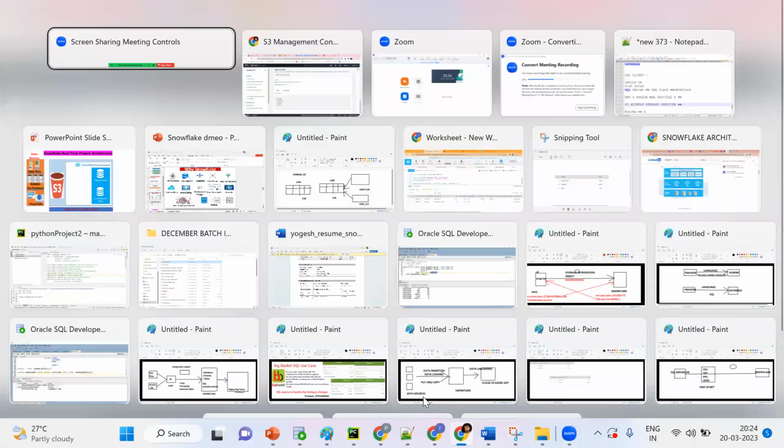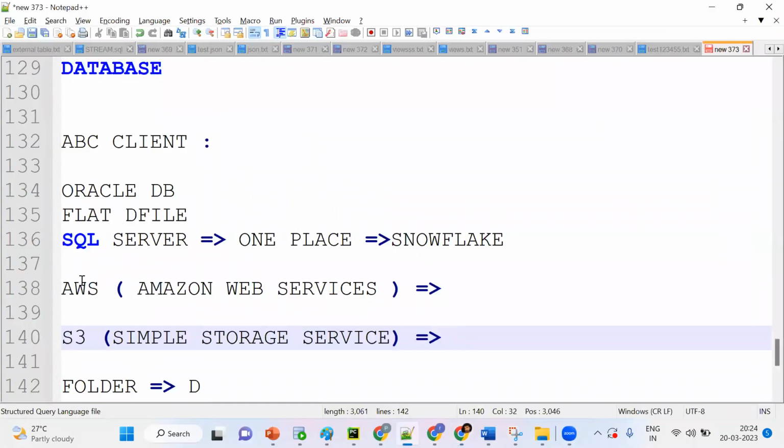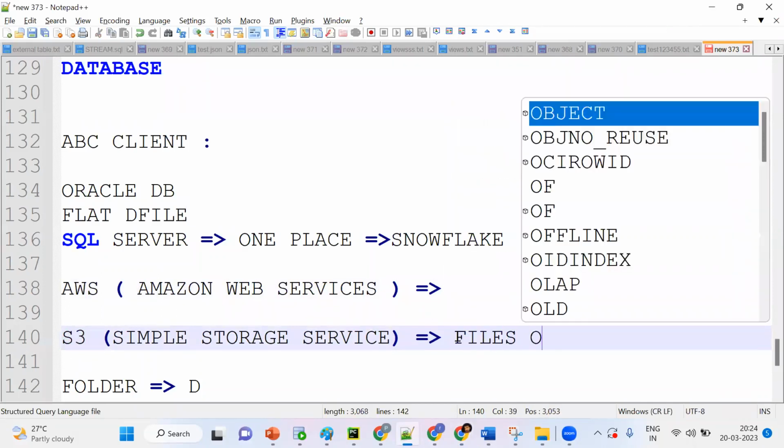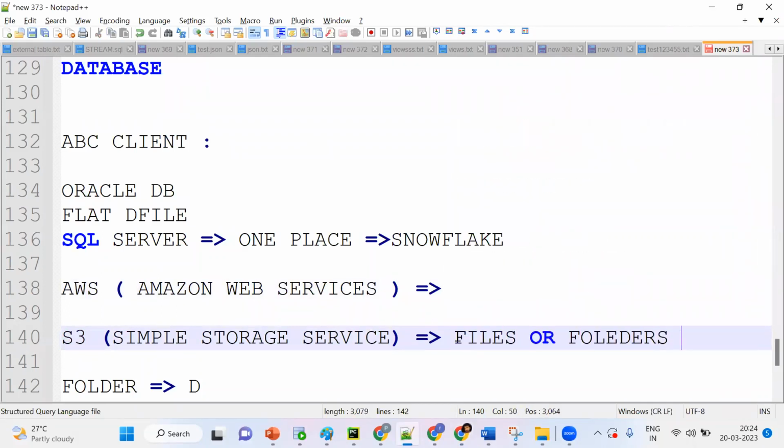Okay, see what I'm trying to say. Go back here. In Amazon AWS, we are using S3. This is for storage, so files will be stored here. Files or folders will be stored here. So see what happened.